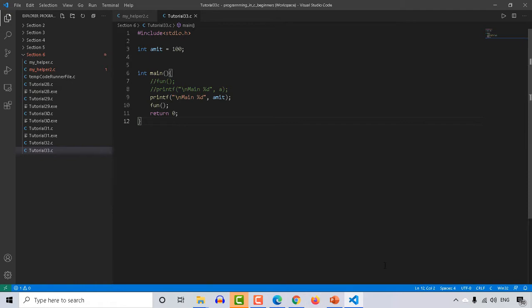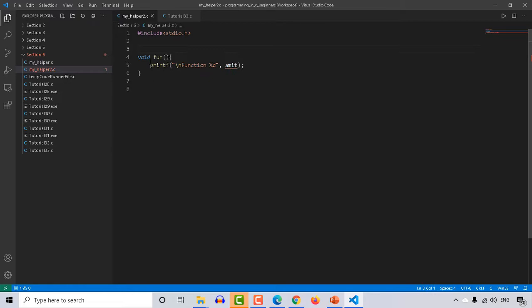Fine. So to resolve it, what do we need to do? We know that this Amit has external linkage, right? So we can access it without making both of them part of the same translation unit. And how will we do that? I will write here extern int Amit and you can see the compile time error is gone, right?